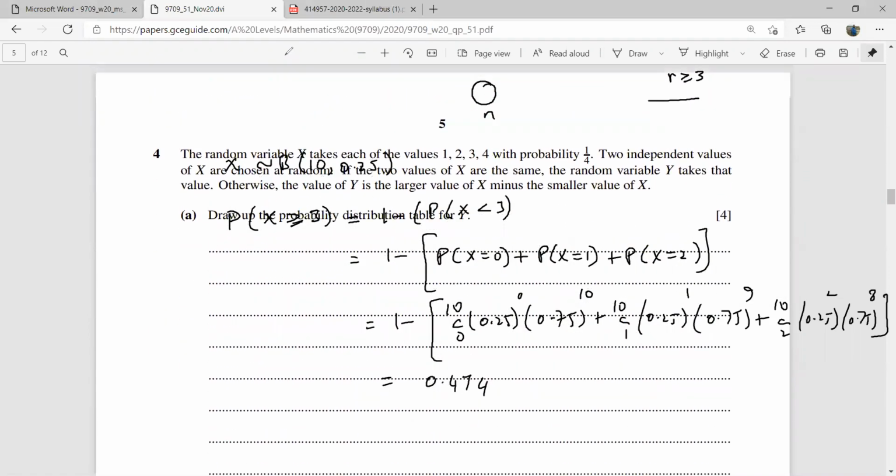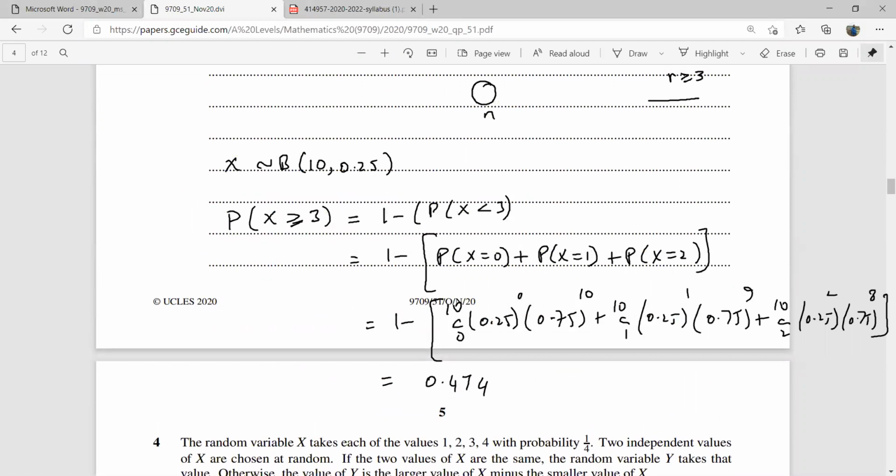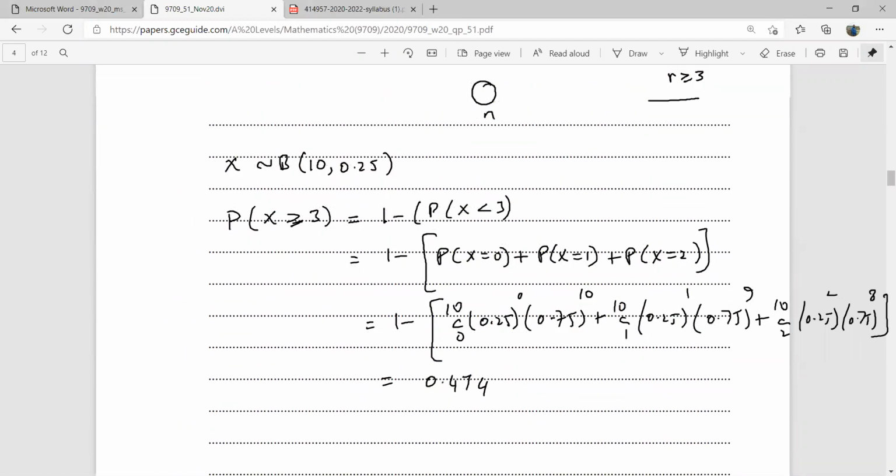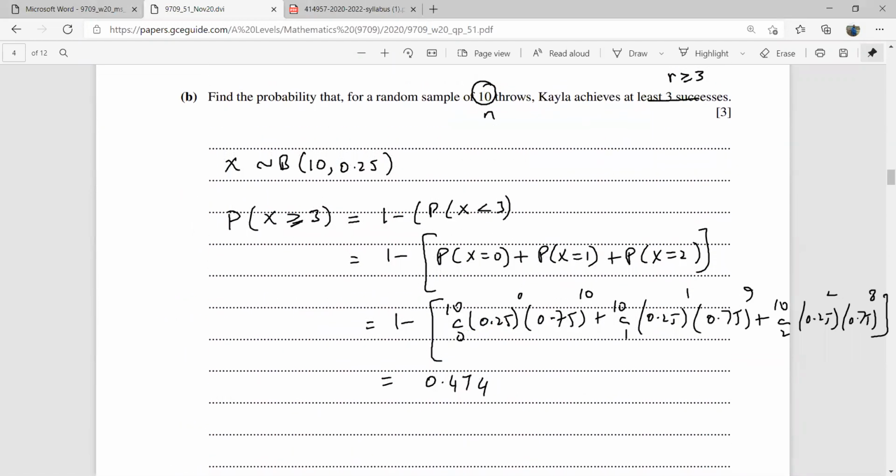Sir, please explain this part again. Yeah, what is the problem with this? Sir, when you did this 1 minus P of X equals 0 from there.